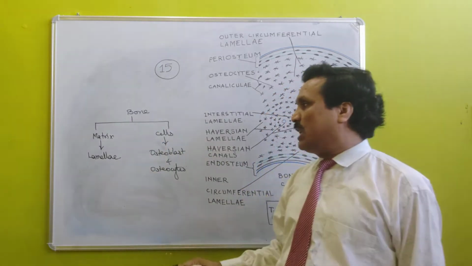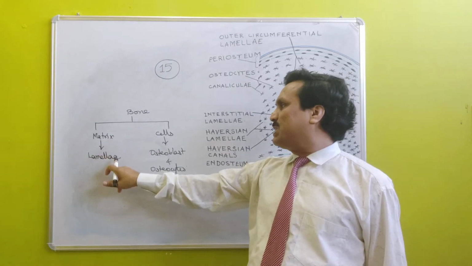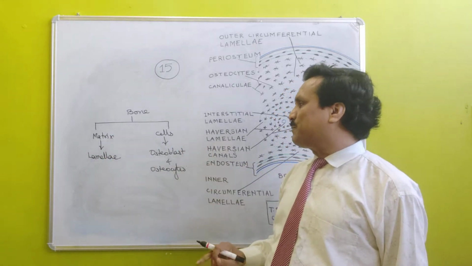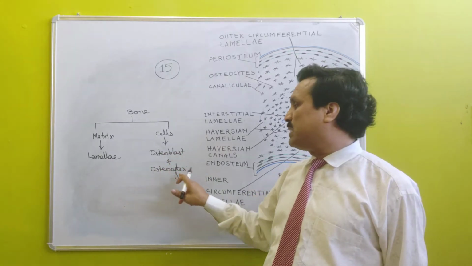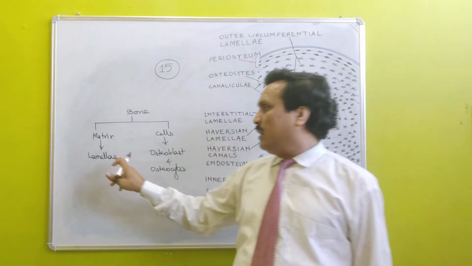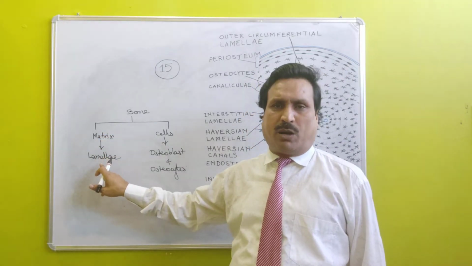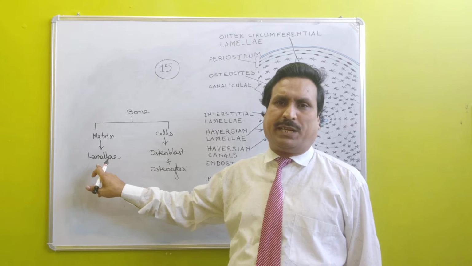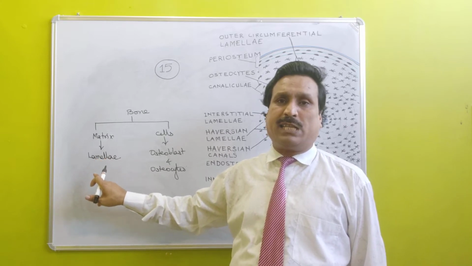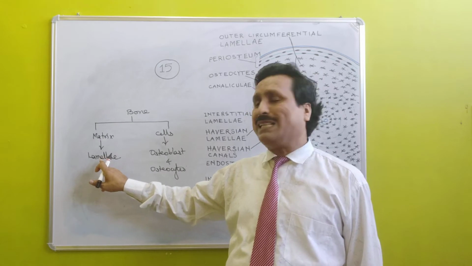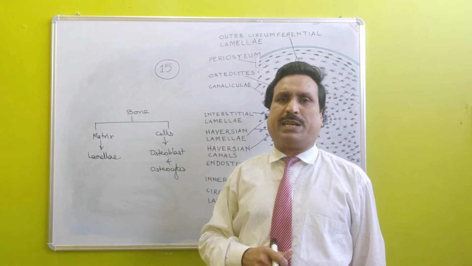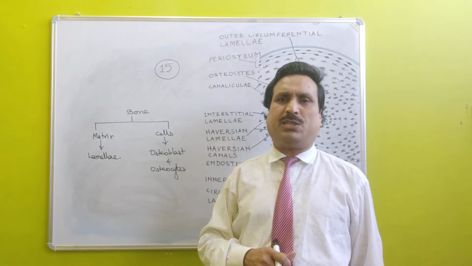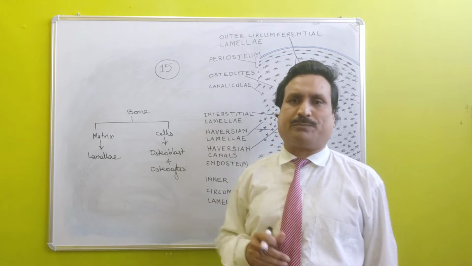In this way, bone is formed of matrix and cells. Young bone cells are called osteoblasts and mature bone cells are called osteocytes. Matrix of bone is present in the form of solid inorganic material in concentric lamellae, arranged circumferentially one after the other.